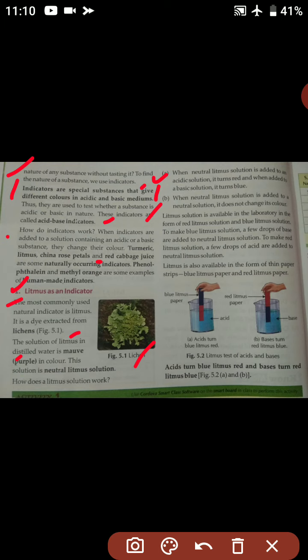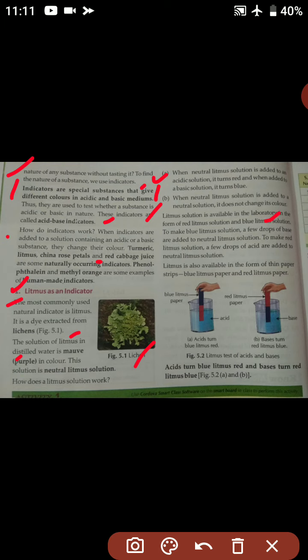Number B, when neutral litmus solution is added to a neutral solution, it does not change any color. So if there is no change in color, then definitely it is a neutral solution. Litmus solution is available in the laboratory in the form of red litmus solution and blue litmus solution.